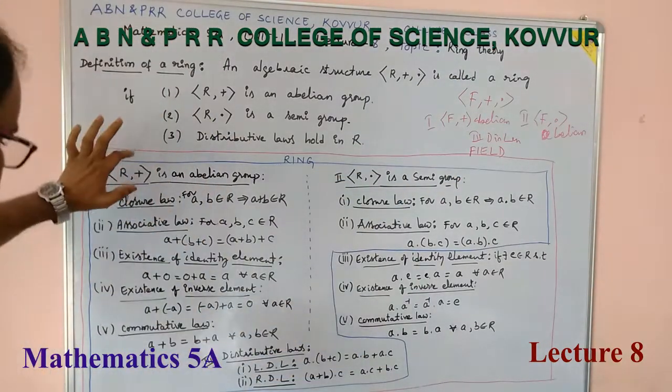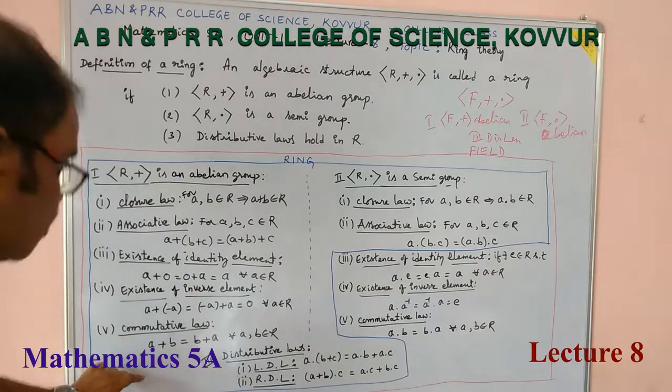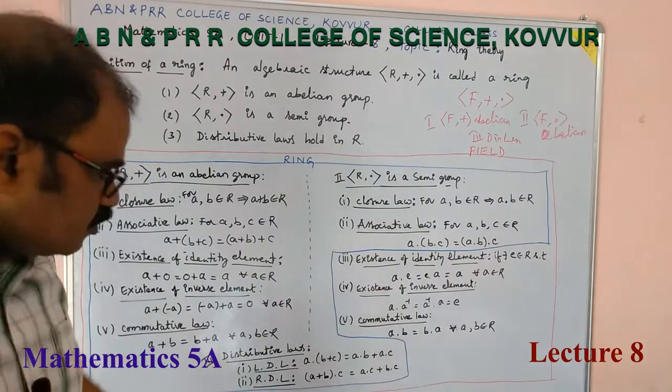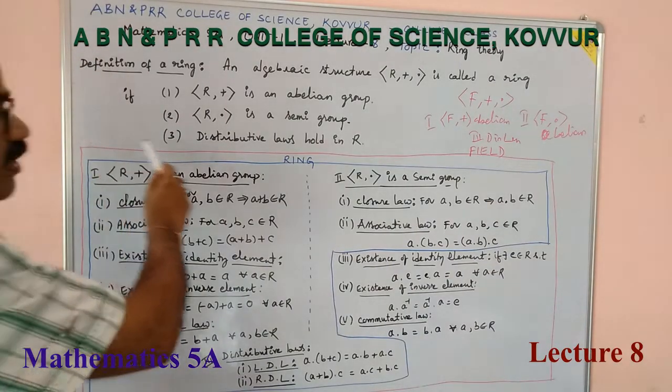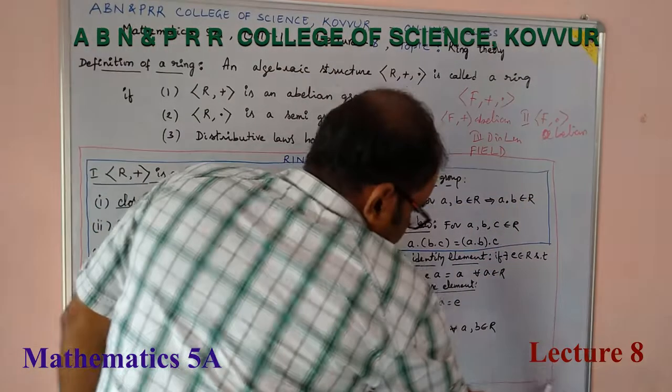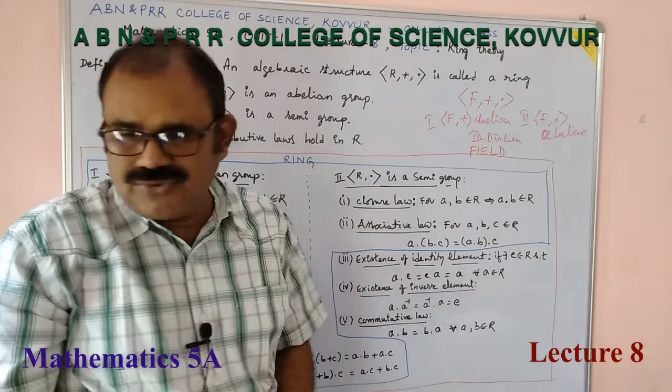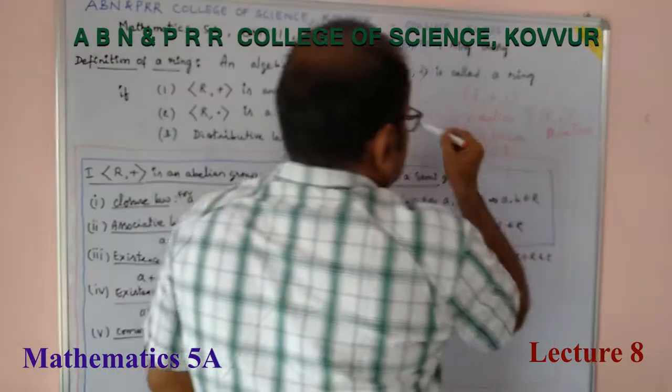So, if 5 axioms in addition, 5 axioms in multiplication and distributive laws are satisfied, then I have given a box like this, red, which is said to be a field. All these are field axioms.